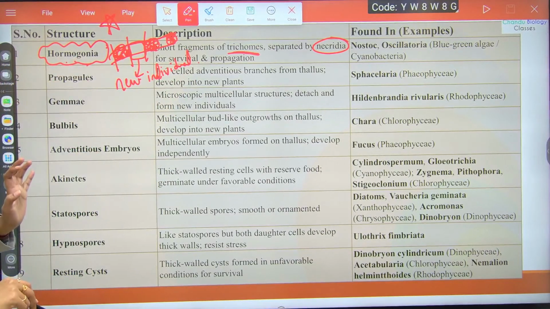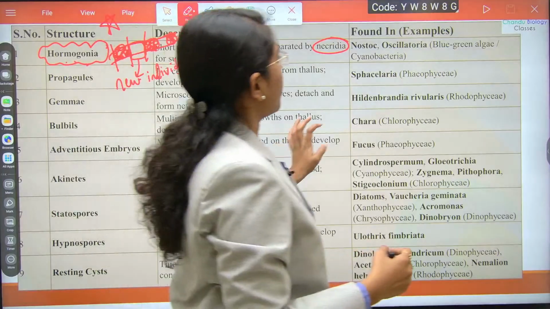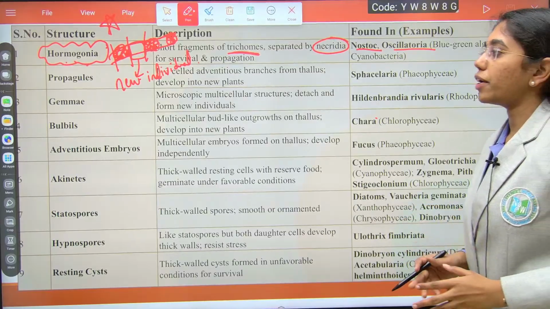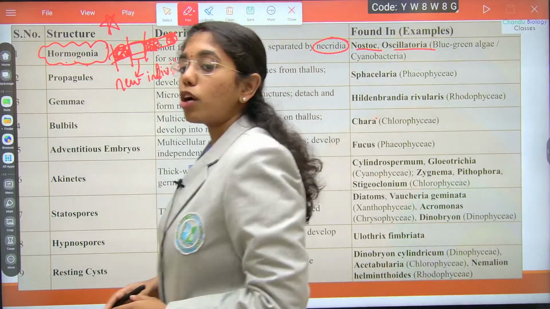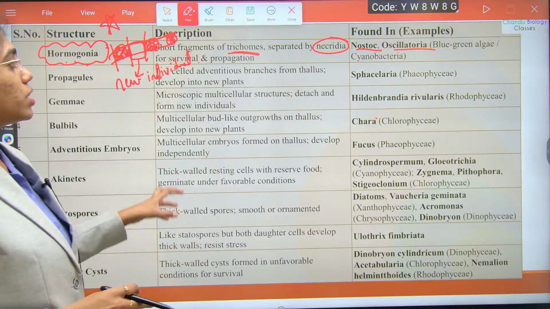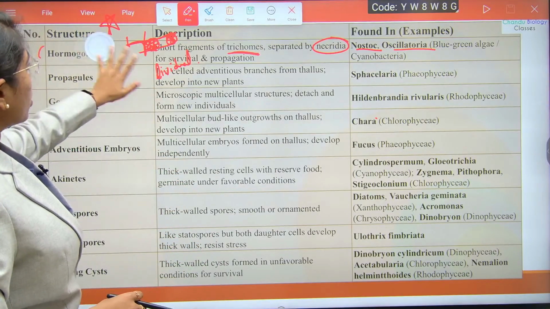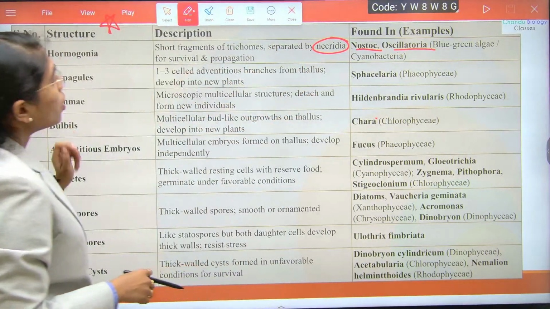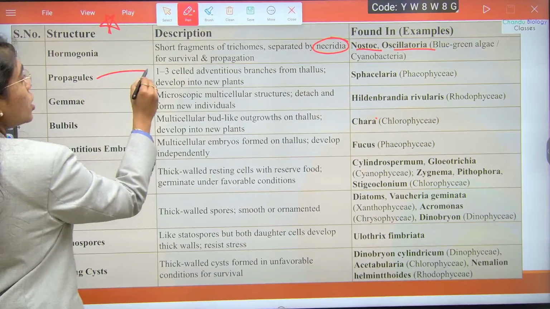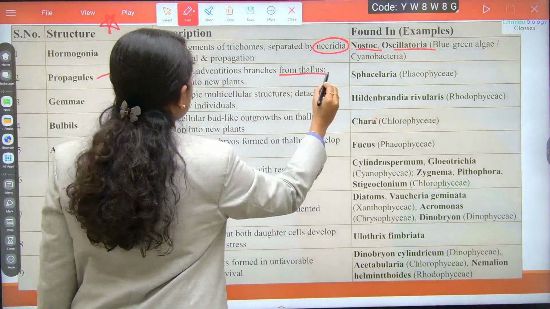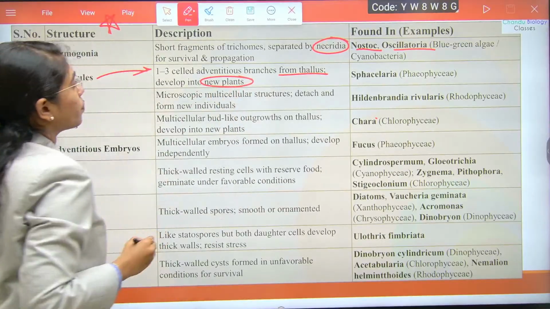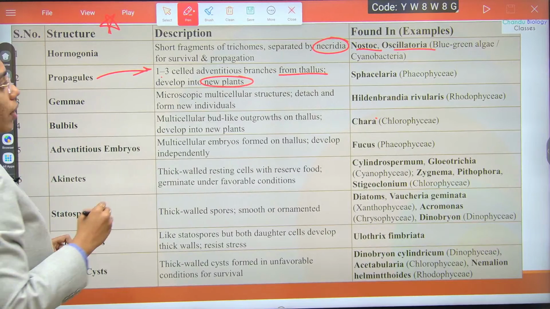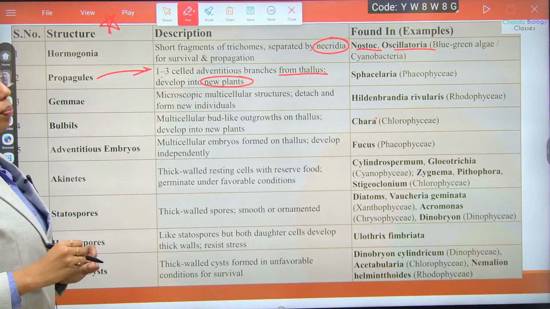The structures Hormogonia, where are they found? They are found in Nostoc and Oscillatoria, which are blue-green algae, or cyanobacteria, which belong to primitive algae, the cyanophycean members. Next is propagules. The second one is propagules. These are 1 to 3 celled adventitious branches from the thallus. They develop into new plants.